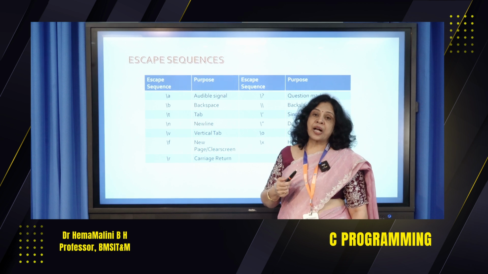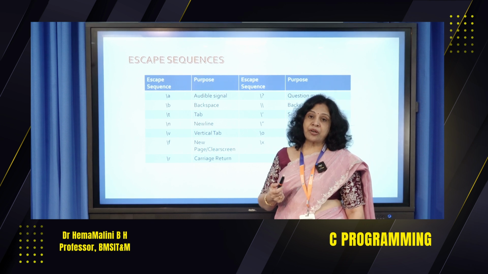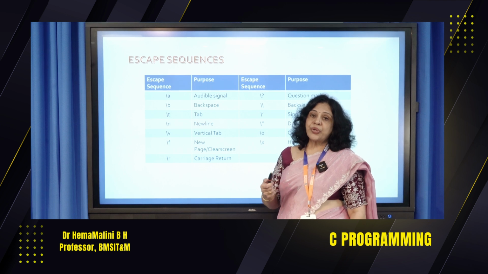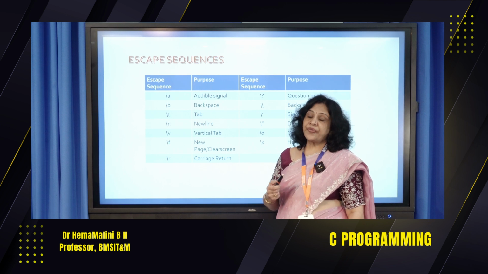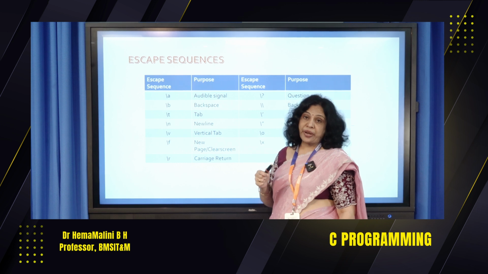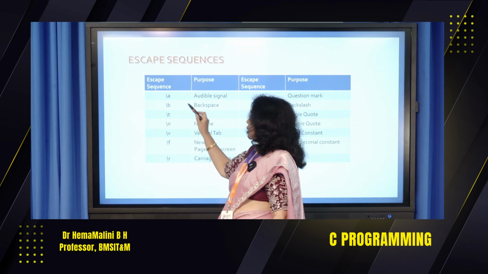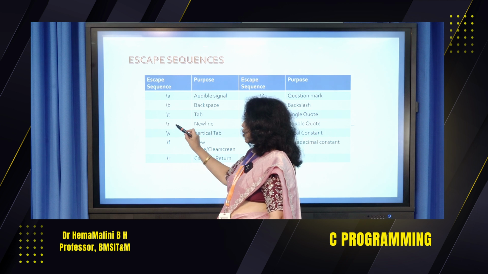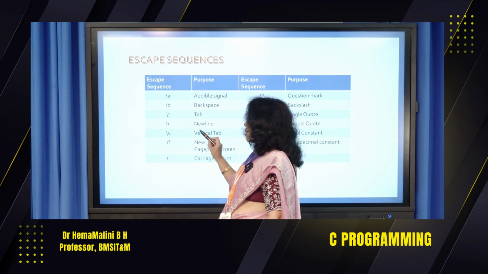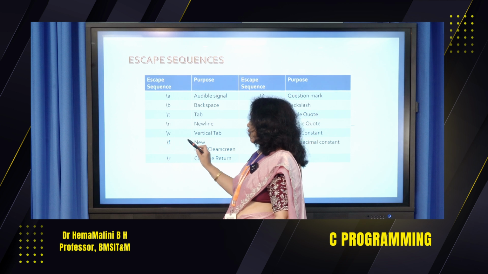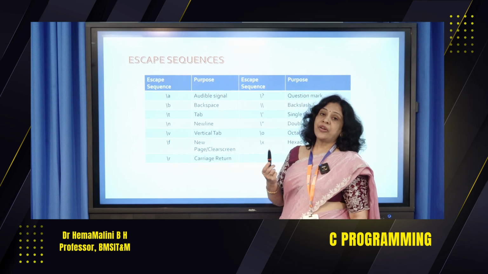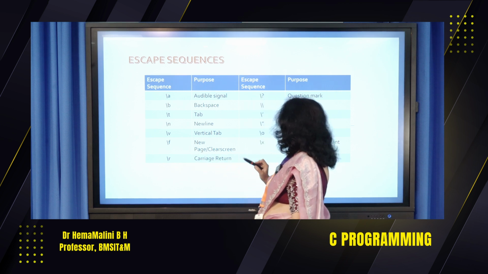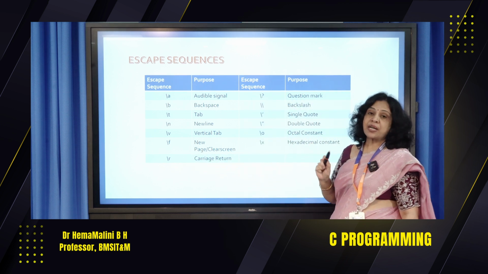Whenever the compiler encounters a bug or something, we want to terminate the particular code, then we can insert backslash a. Backslash b is backspace, backslash t is a tab, backslash n is a new line, backslash v is a vertical tab, backslash f is a new page, or we call it a form feed. Backslash r is carriage return, backslash question mark.